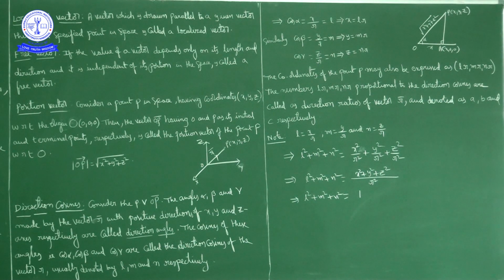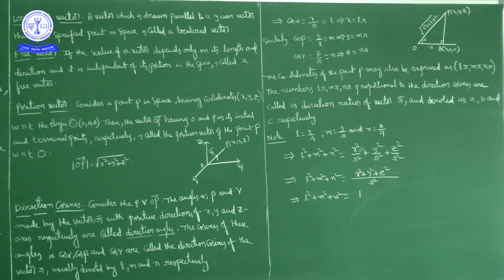Direction ratios are denoted by A, B, C, whereas L, M, N are the direction cosines: L is equal to x by r, M is y by r, N is z by r.